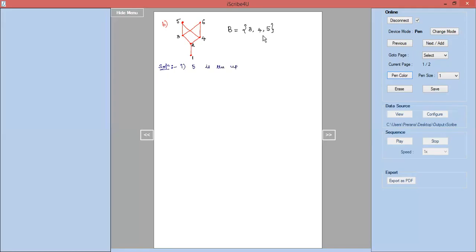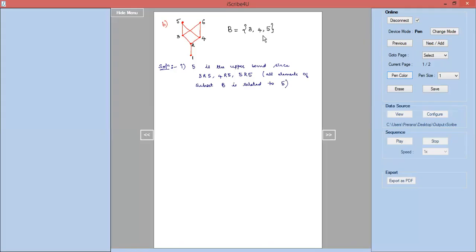5 is the upper bound since 3 is related to 5, 4 is related to 5, 5 is related to 5. I have to take all elements of subset B, which should be related to the element which you are saying as A. All elements of the subset B are related to 5. So that is the reason 5 is the upper bound.